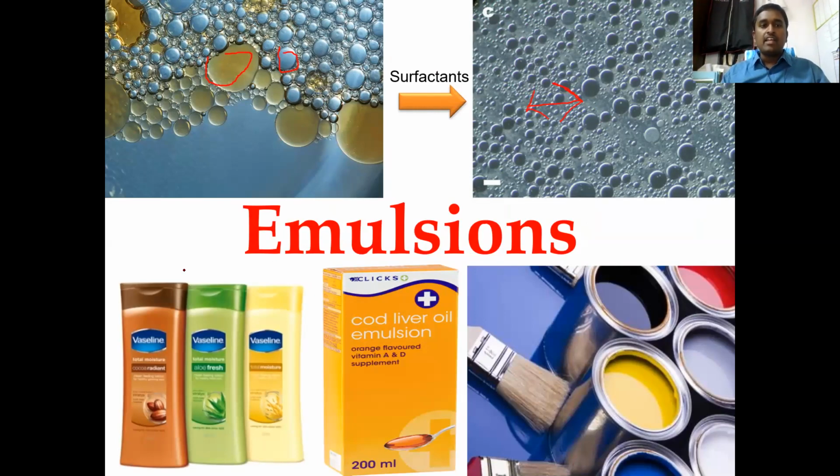These are some daily routine examples. The lotions or creams which we use are basic examples of oil in water, not water in oil. The cod liver oil emulsion is one of the best examples of a water in oil emulsion. And all the paints used these days are nothing but emulsions. These are the day-to-day examples of emulsions.